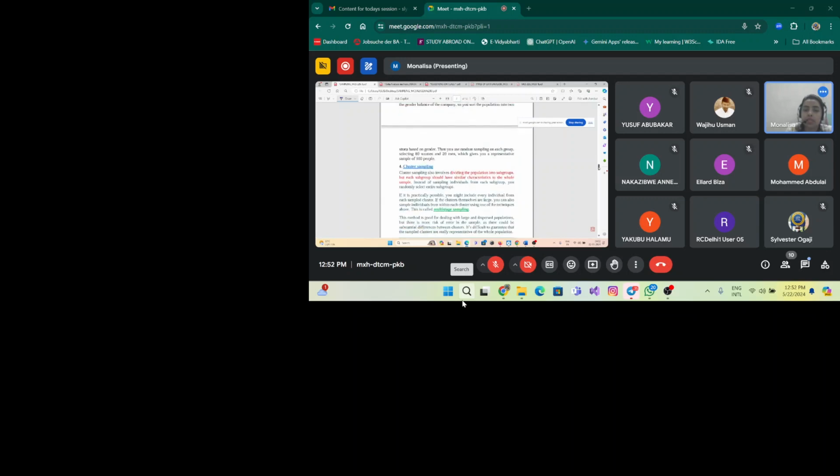Next, the last one is called cluster sampling. Cluster sampling and stratified sampling are very similar. Cluster sampling means the entire data set is divided into clusters. There we say it is divided into strata; here we say it is divided into clusters. Cluster is a group, strata is also a group. So what is the basic difference between cluster sampling and stratified sampling? Just listen carefully: in case of stratified sampling, the entire population is divided into strata, and we have to collect data from each strata to form the sample.